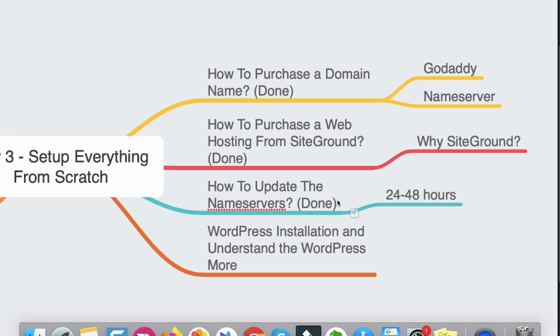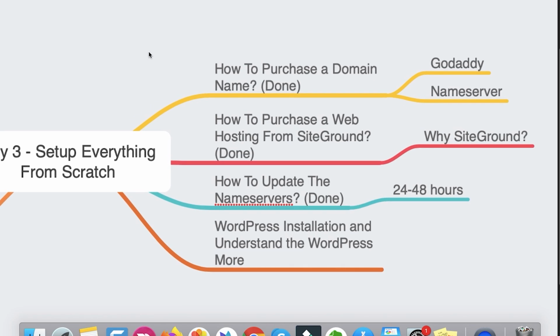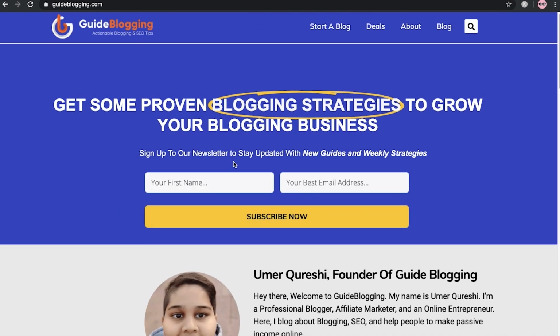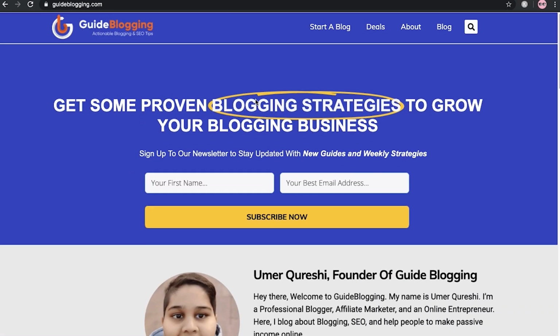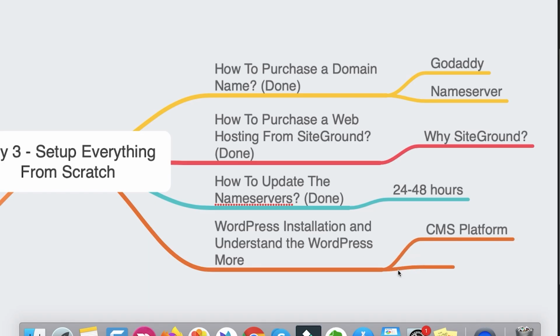Now you got an idea of what a name server is, and you already know how you can add the name server in GoDaddy. So now all three things are done, but you are thinking what is WordPress and why you need to install WordPress on your website. Basically, let me tell you that WordPress is a CMS platform. Here you can see guide blogging, and guide blogging is also built in WordPress. WordPress is very good if you are just starting a blog, because in WordPress you will get more functionalities than Blogger. Maybe so many people will think, why should we purchase hosting and not do it with Blogger.